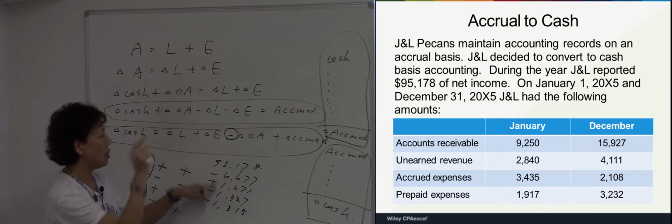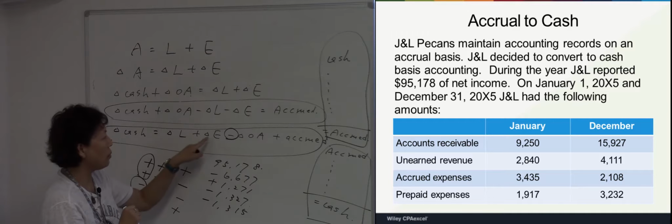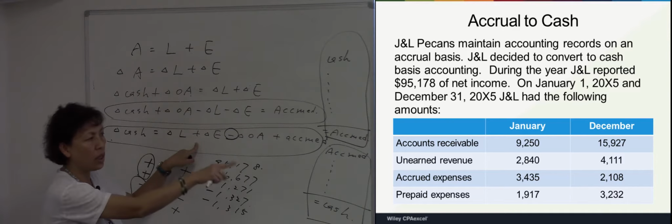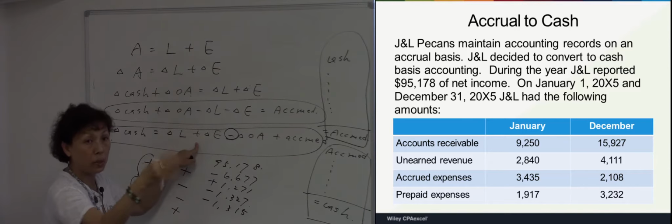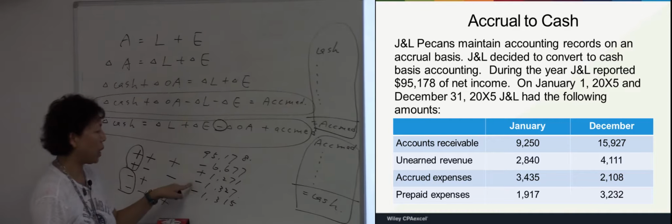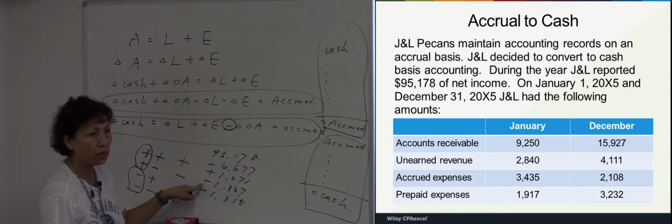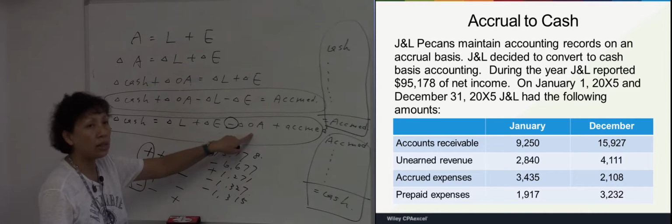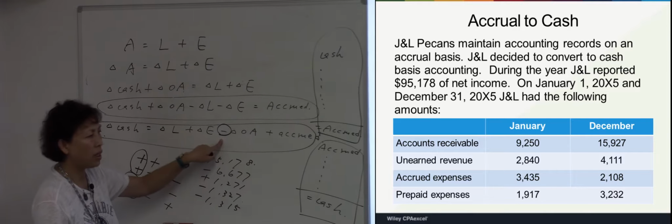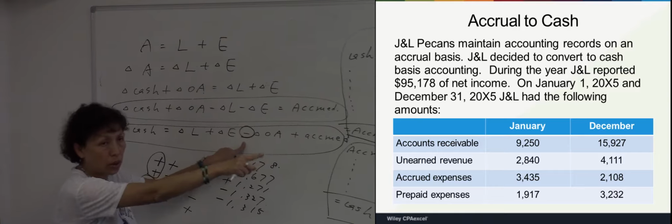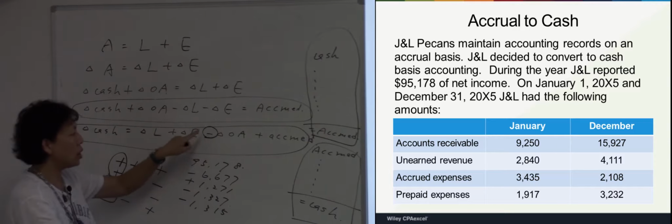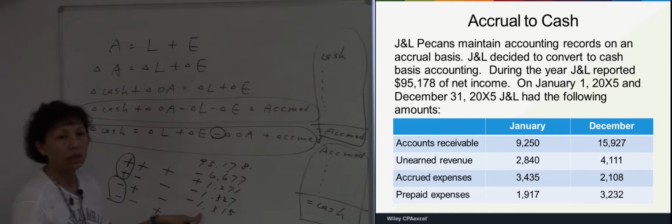Accrued expense is an equity item. The sign for equity is positive, and we experience a decrease. Positive, negative becomes negative. Prepaid expense is an asset. The sign for asset is negative, and we experience an increase. Increase means positive, so negative positive becomes negative.